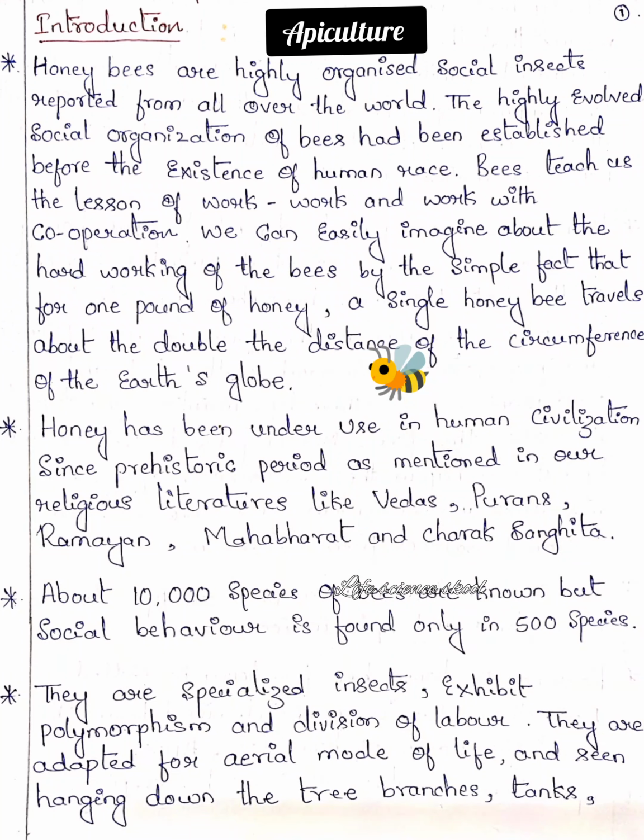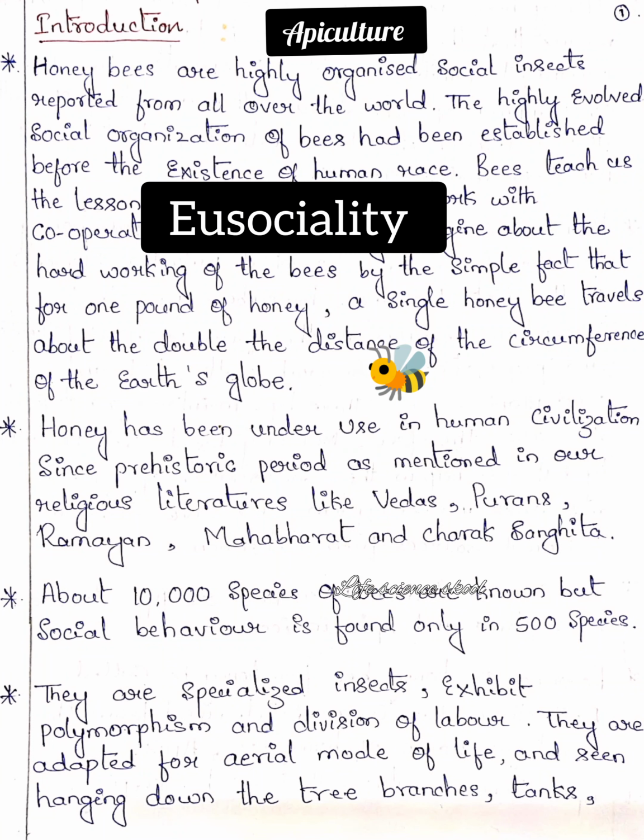Honeybees are highly organized social insects reported from all over the world. The highly evolved social organization of bees had been established before the existence of the human race. So see the point here. What they are saying is, honeybees, we know that they are social insects. That means they are true social animals, they show eusociality. What is the meaning of the word eusociality? It means they are true social insects.